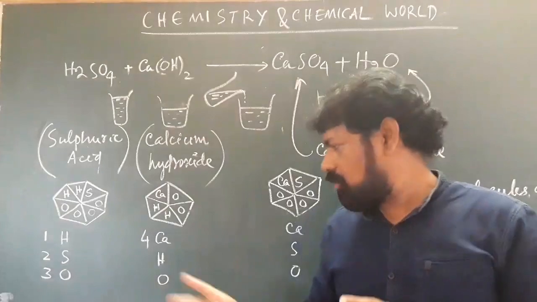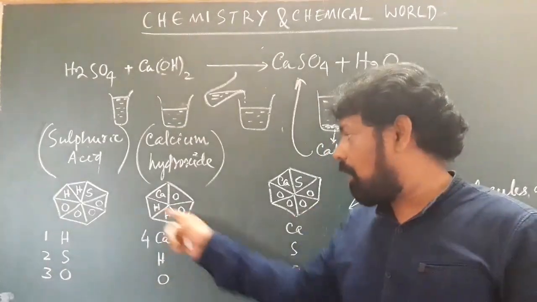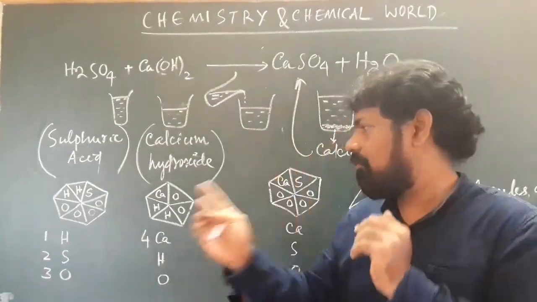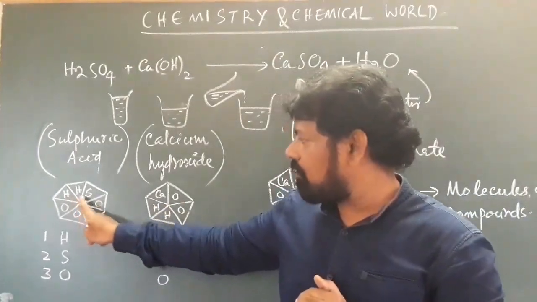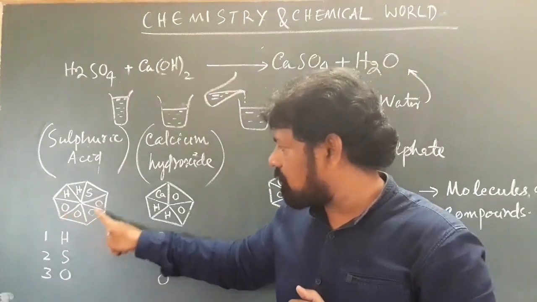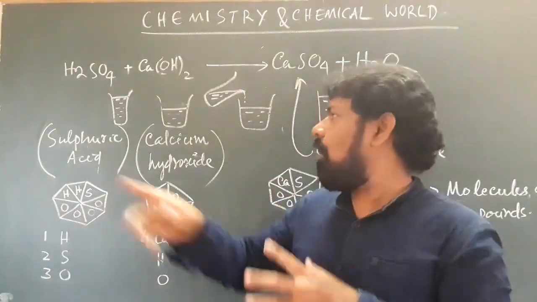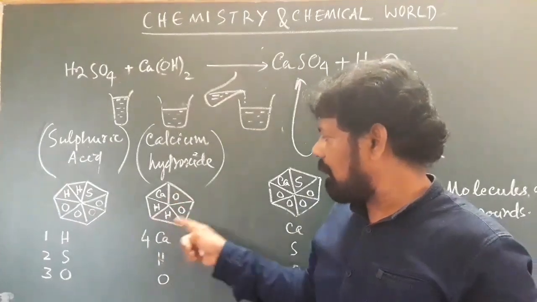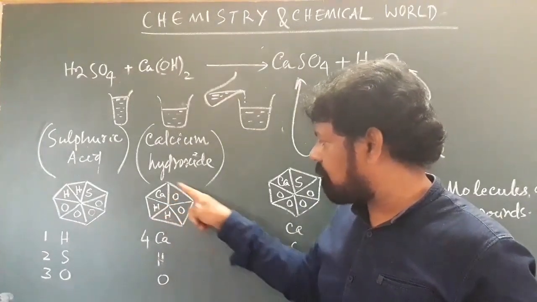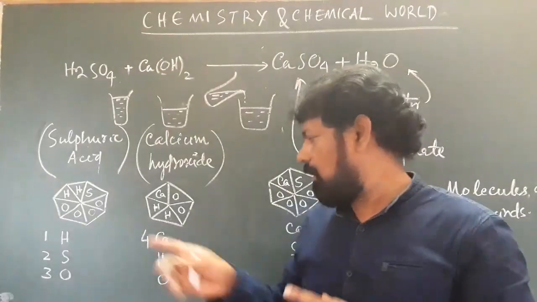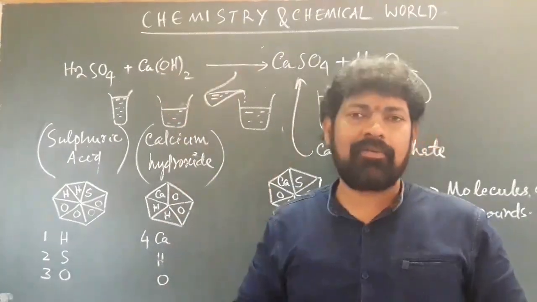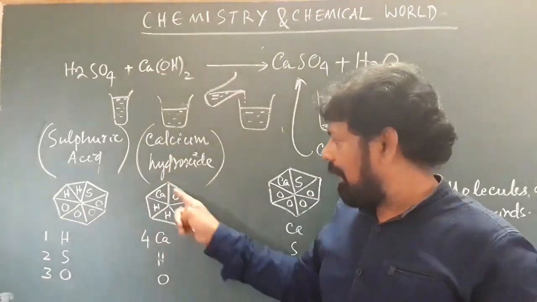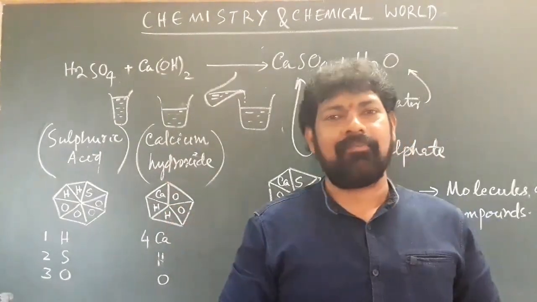So I hope you understood what the atom is and what the molecule is. Atoms combine together to form the molecule. For example, here two atoms of hydrogen, one atom of sulfur, four atoms of oxygen combined together to form a single molecule of H2SO4. Clear? And similarly, here also, 1, 2, 3, 4, 5: these 5 atoms are combined together to form this calcium hydroxide molecule. So this total unit is called a molecule and the individual units are called atoms.